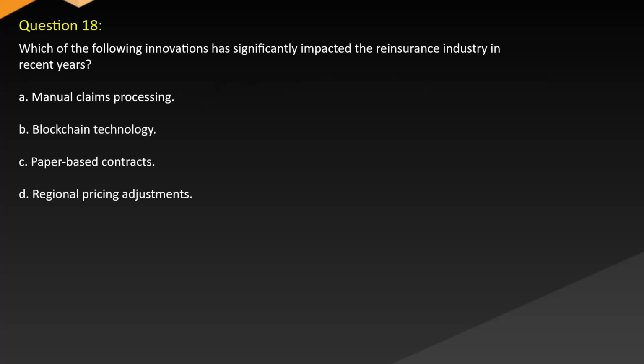Question 18. Which of the following innovations has significantly impacted the reinsurance industry in recent years? A. Manual claims processing. B. Blockchain technology. C. Paper-based contracts. D. Regional pricing adjustments.